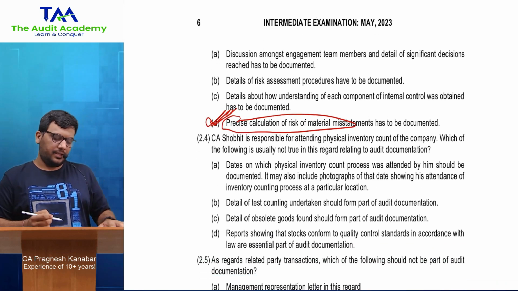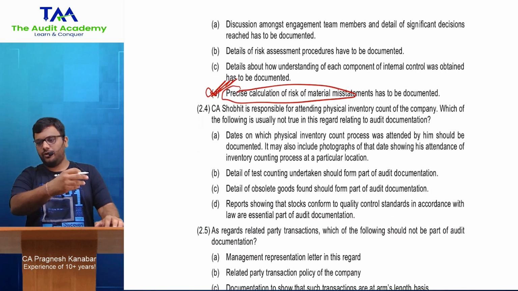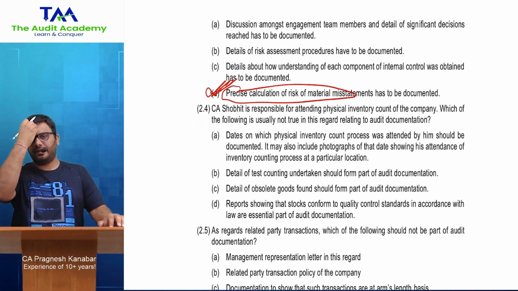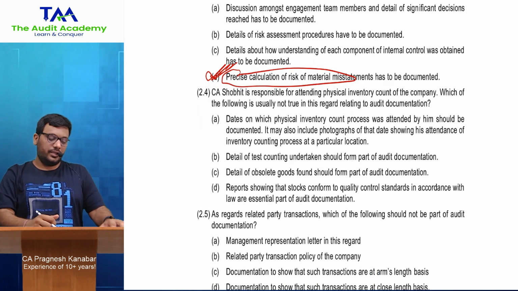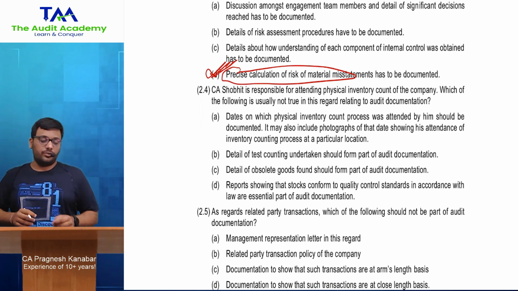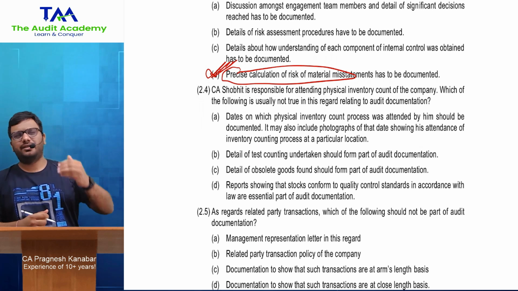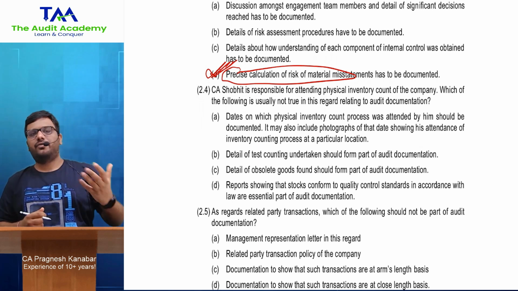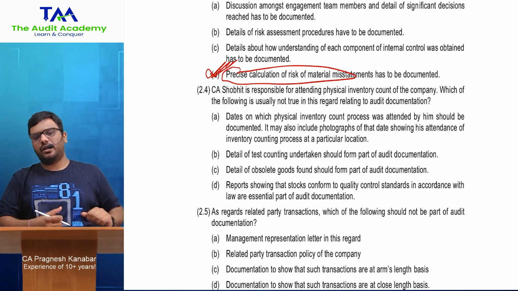Next. CA Shobit is responsible for it. I'm just showing you the answer so that you can quickly understand why these answers have been given. CA Shobit is responsible for attending physical inventory count of the company. Which of the following is usually not true in this regard relating to audit documentation? Now imagine physical verification of inventory. The procedures there, you will document.